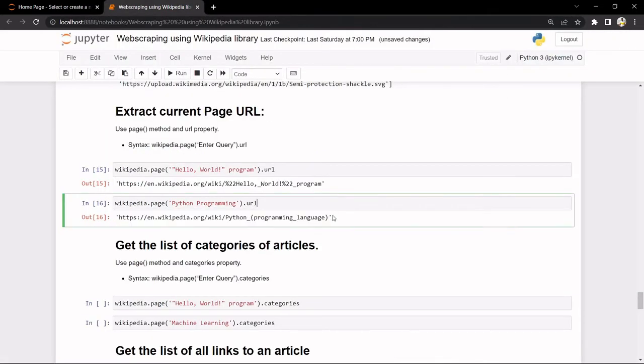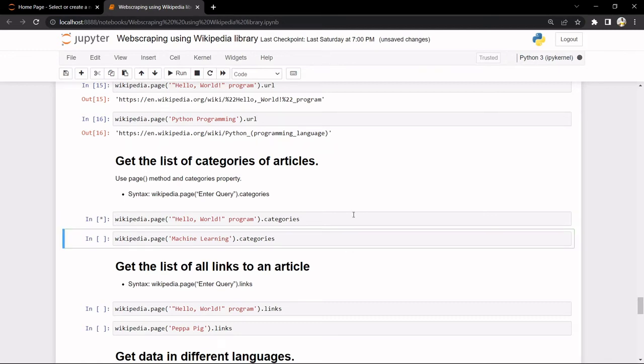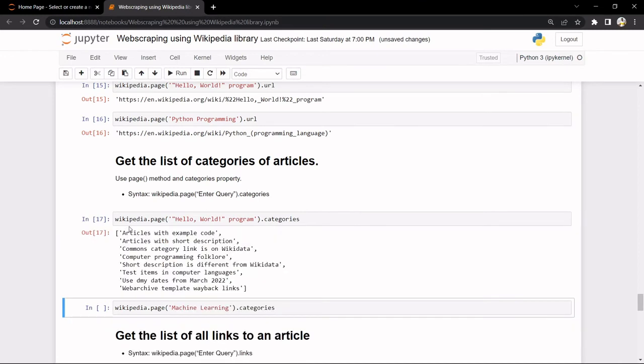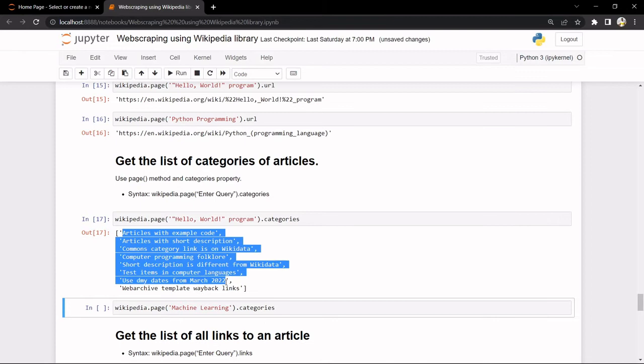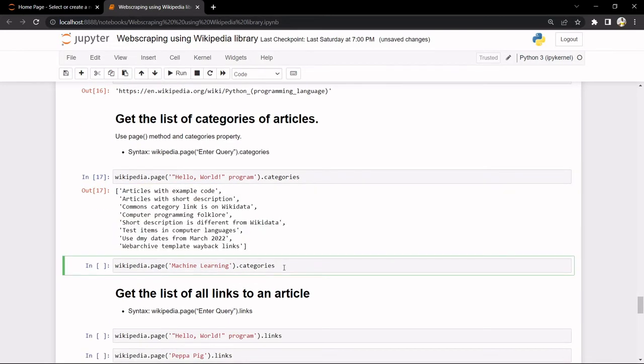So now what we will do is we'll get the list of categories of the article. So how can we get it? It's again the same wikipedia.page, and then we can write hello world or the title that we want dot categories. So let's just run the first one. We are giving hello world program. There we go. These are all the related articles. Now we'll go for machine learning.